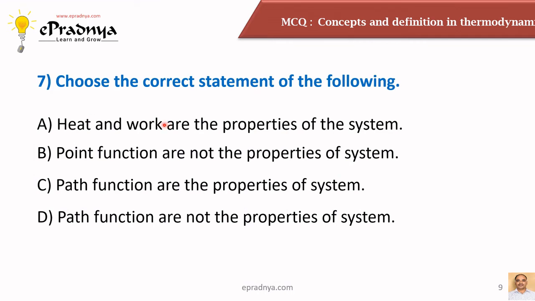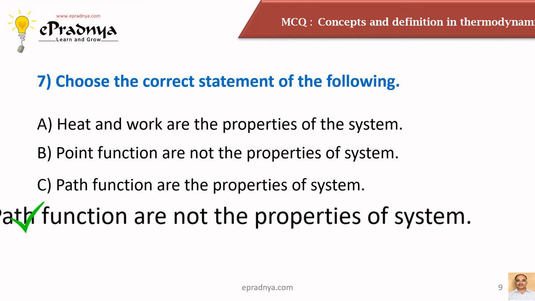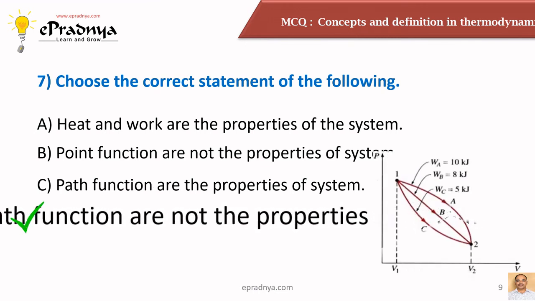Question 7 is again an extension of the previous slide. The question is, choose the correct statement of the following. If you see all these four statements, the correct answer is path functions are not the properties of the system. If you refer to the previous slide, point functions are the properties of the system, but path functions are not; rather they are the energies in transit.